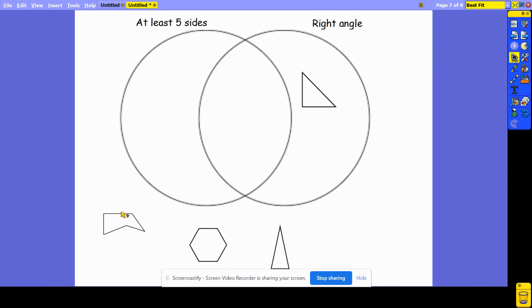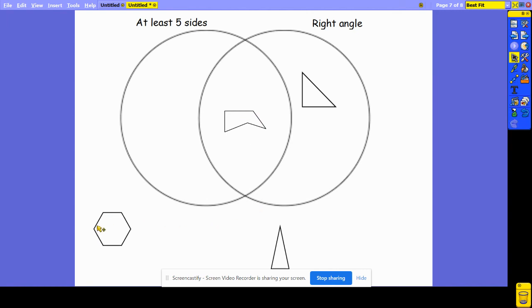Okay, let's go to this side and have a look at this shape. So I'm going to count the sides first of all. 1, 2, 3, 4, 5. So it has at least 5 sides. So I know it can go somewhere within this circle here. I need to look at the angles next. This is an acute angle. We've got an obtuse angle, a reflex angle, which goes almost a full circle, an acute angle, and then here I can see a right angle. So this shape has at least 5 sides and a right angle. That means that this shape needs to go in the middle to show that it meets both of those criteria.